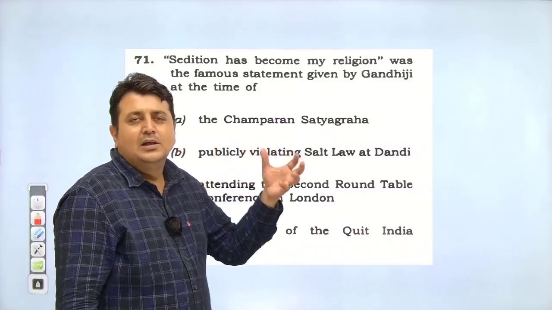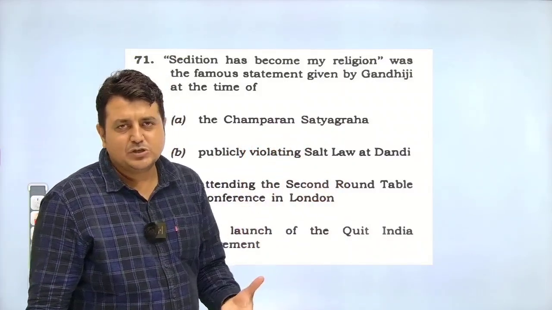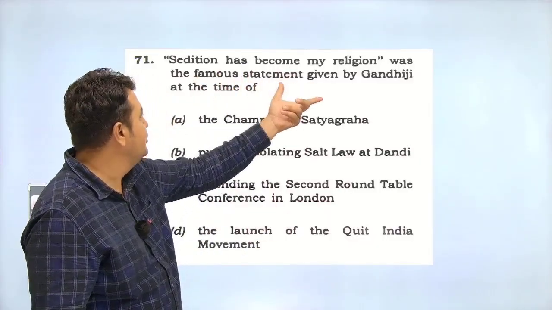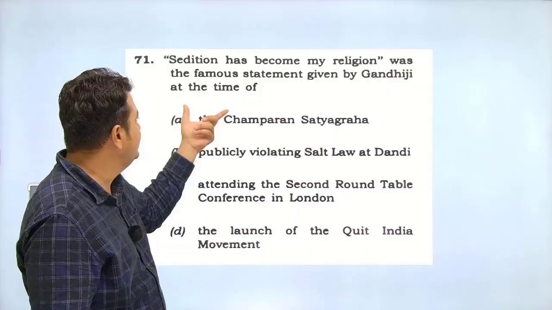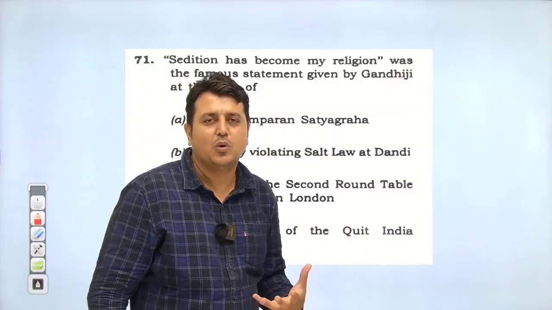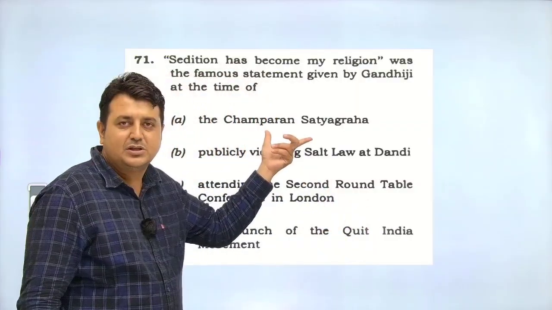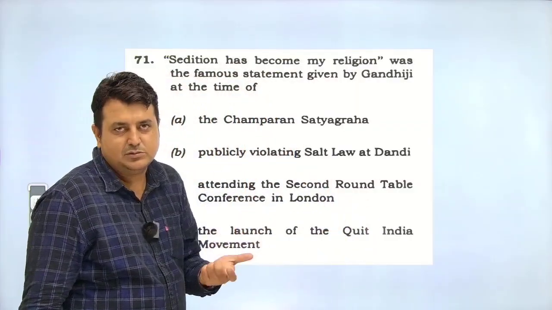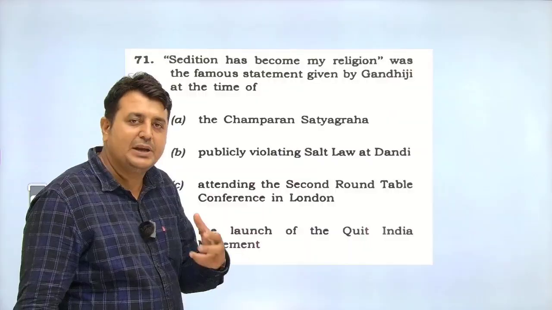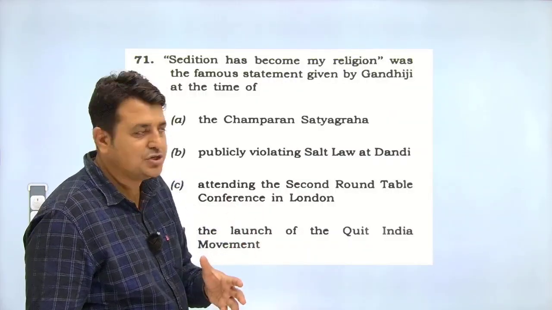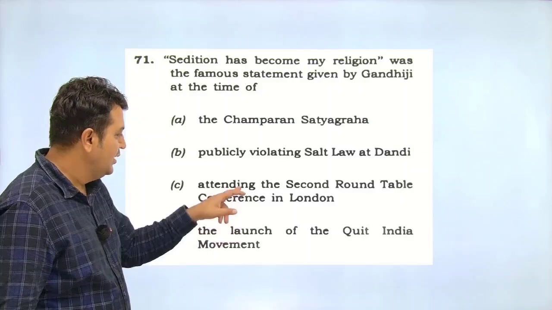Now, this question is from the civil disobedience movement, and Gandhi said that sedition has become my religion, was the famous statement given by Gandhiji at that time. When and where did it happen? Initially, you know that Gandhi, in the Champaran Satyagraha, whether Gandhi follows civil disobedience, peaceful breaking of law is considered as sedition. So this is not it, this is not it either.